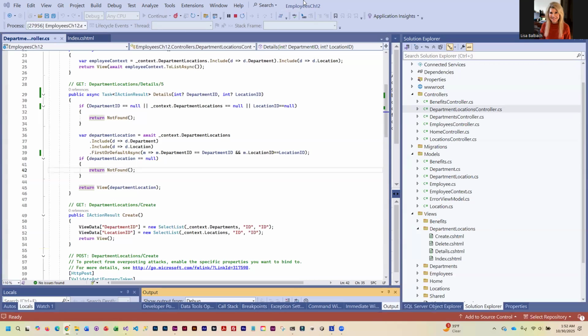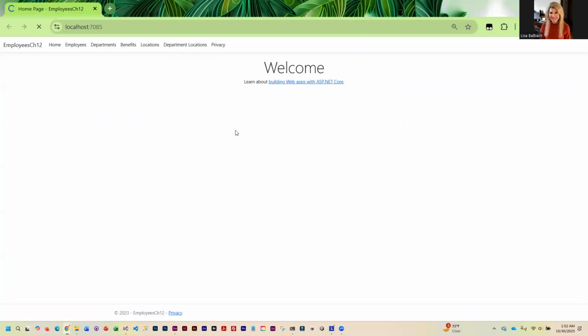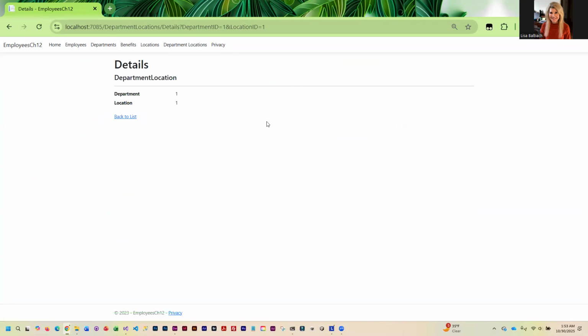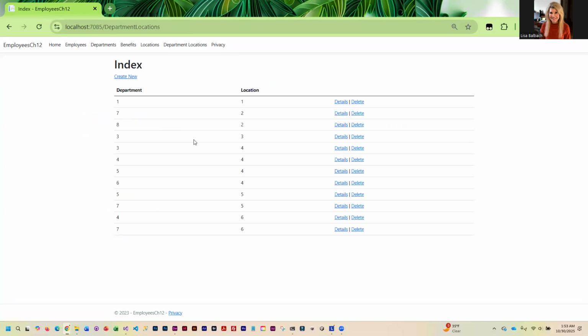And you'll also notice that the edit is gone. So we got no more edit and details is working. Okay. We still have to fix delete.